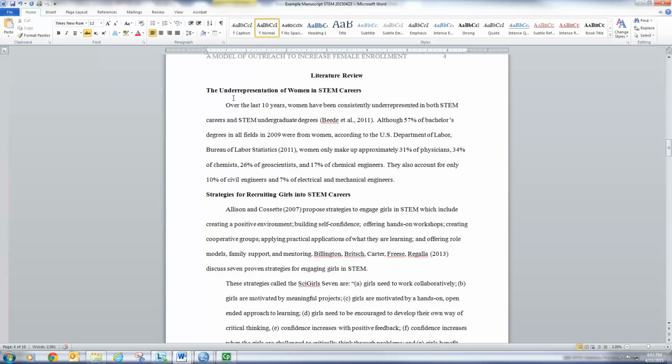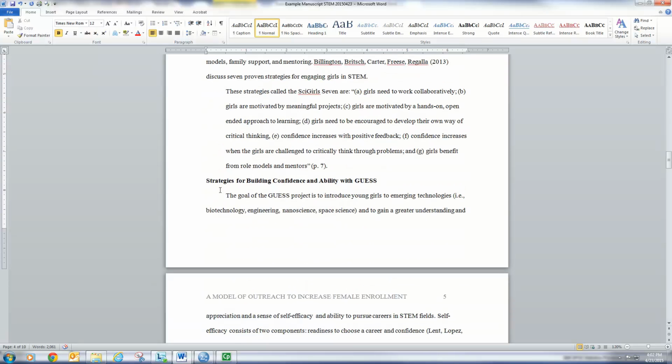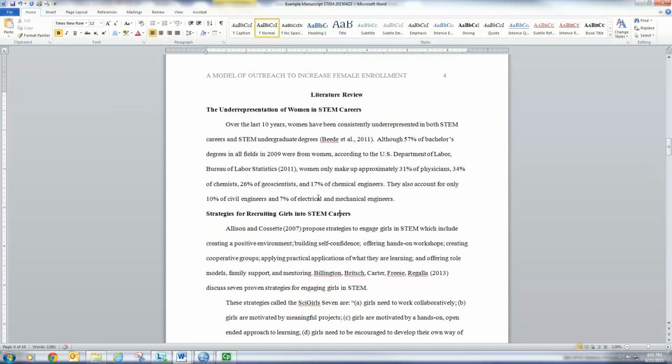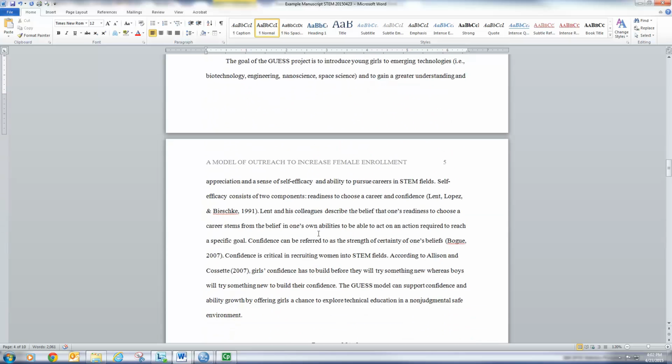In this case, underrepresented women in the STEM careers, strategies for recruiting girls into STEM careers, and strategy for building confidence. Now, this is a sample paper, so this isn't the key point in this class, but you should have some kind of literature review, and I've asked you for a minimum of 3 references. So your lit review might be 1 page for this assignment because again, this is about the analysis being incorporated into an argument. I'm not too concerned about the lit in an actual manuscript. You'd have to pay a lot more attention to that.